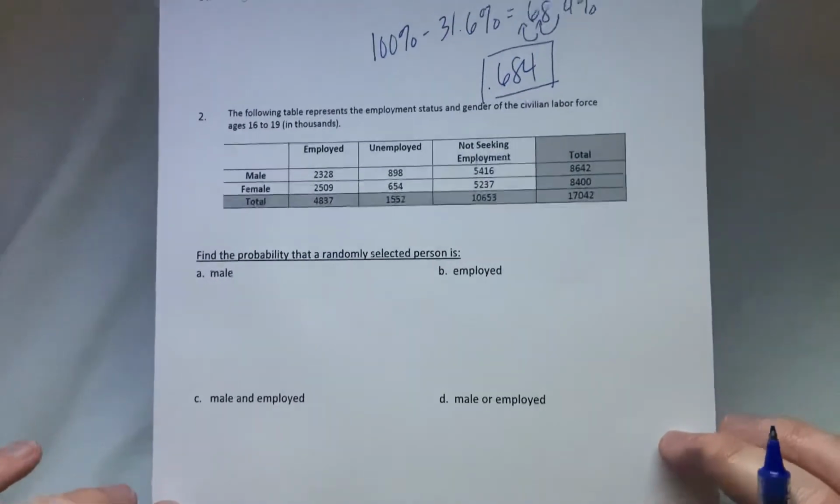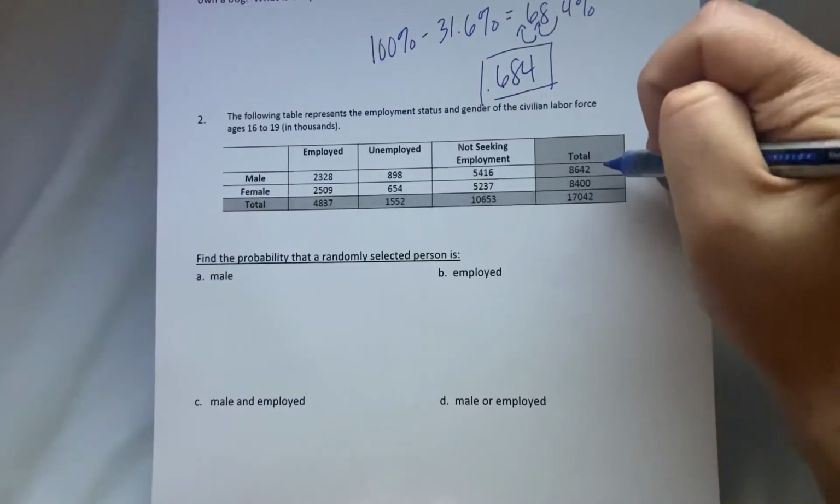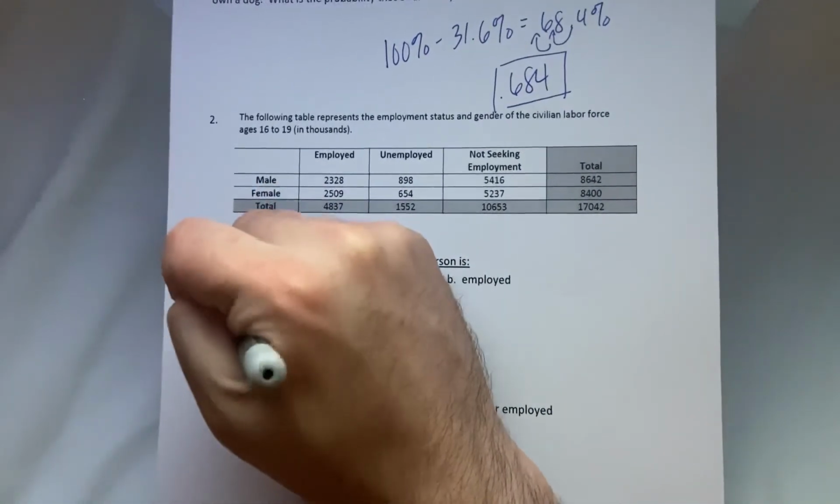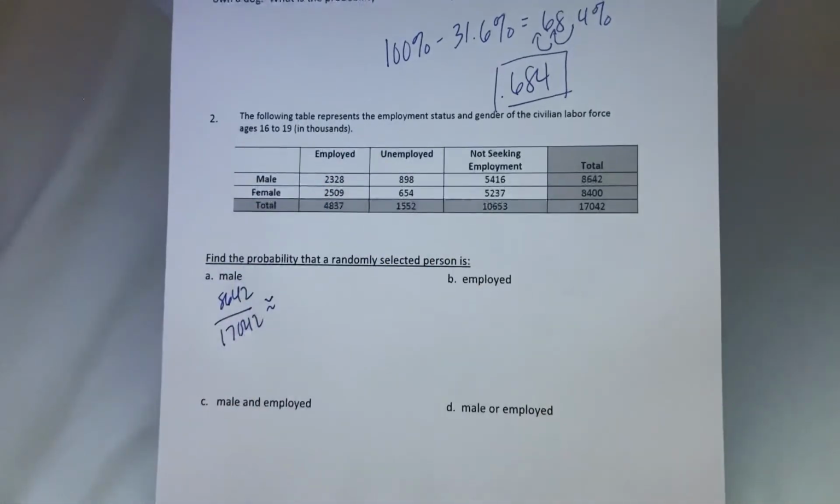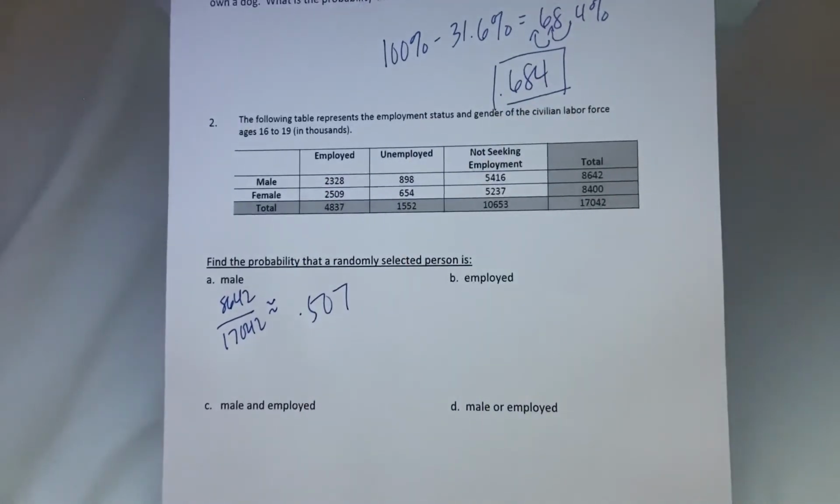We can also do this with tables. The following table represents the employment status and gender of the civilian labor force aged 16 to 19 in thousands. Find the probability a randomly selected person is male. That would be male divided by total, so 8642 over 17,042. Put it in your calculator. Get 0.507. What are the chances they're employed?